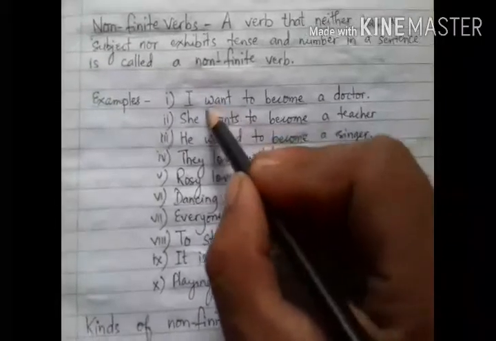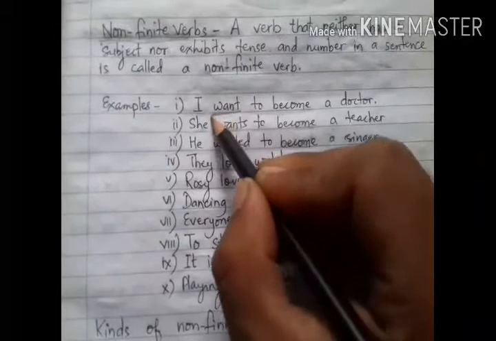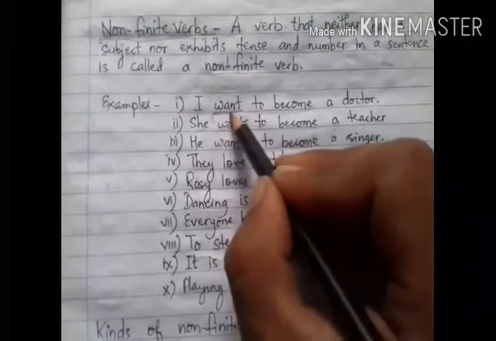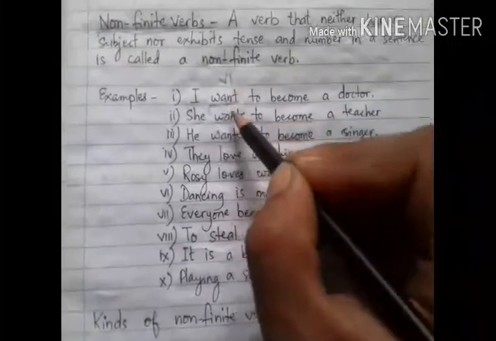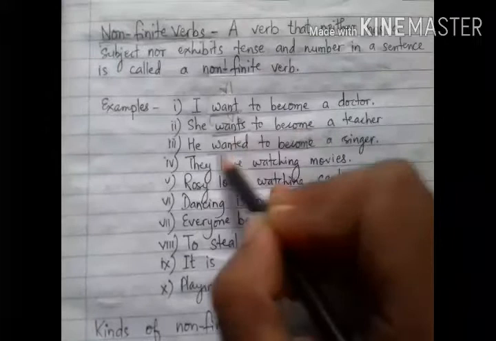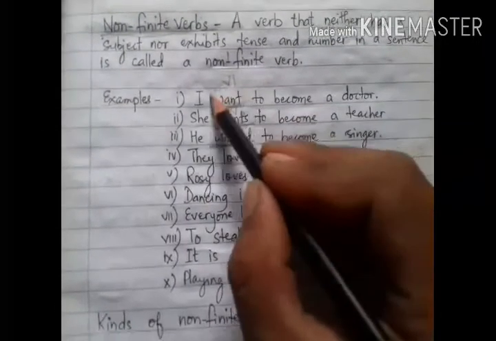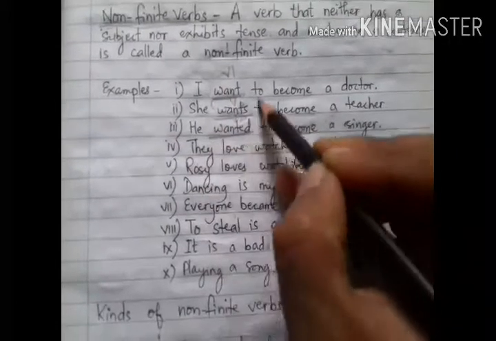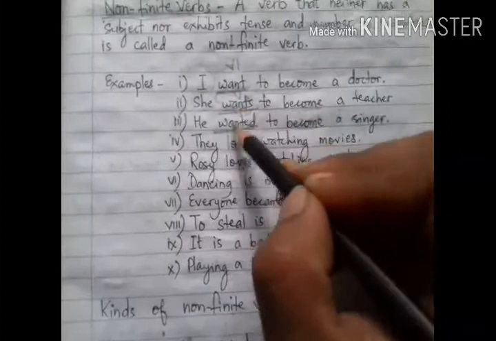If you see here, the verb want has changed its form in each sentence. With I we always use a plural verb, so want is V1. Wants is the V5 form of the verb want, and wanted is the V2 form. So this verb want has been changed in each sentence, so here want is a finite verb.